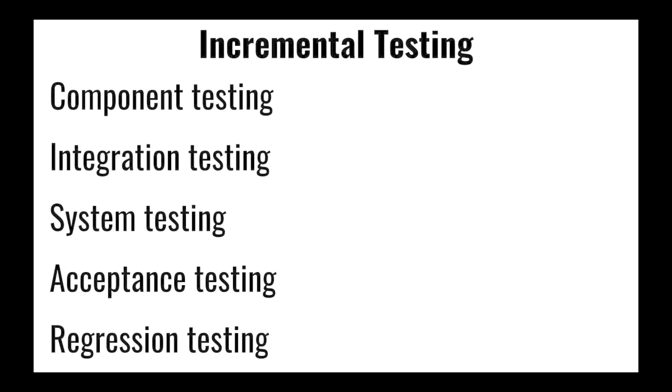Once we've gained an acceptable level of confidence of the quality of the software, we might ask end users or proxies to actually use the product to validate the software through acceptance testing. As we address new requirements or fix defects, we want to make sure we don't introduce new defects.